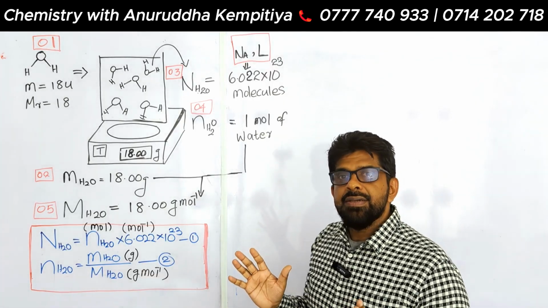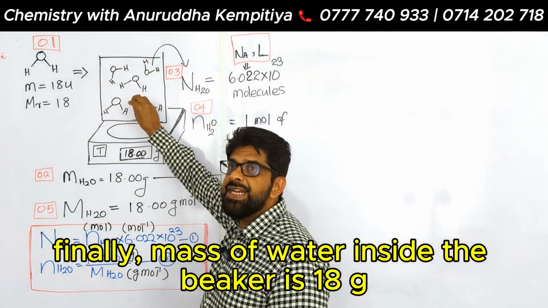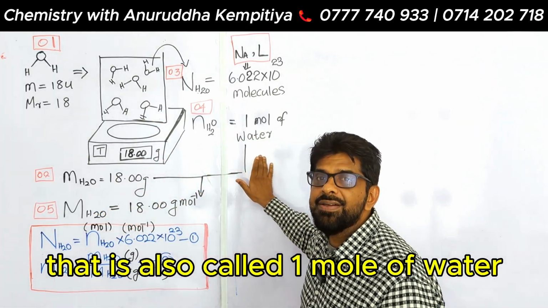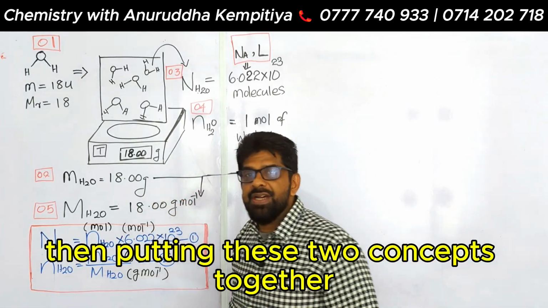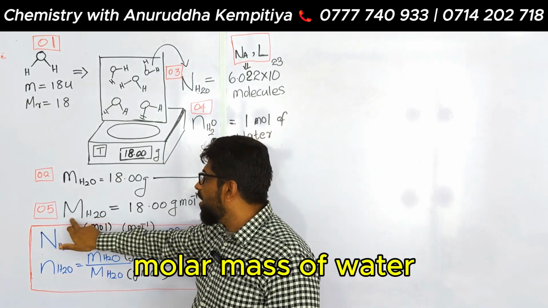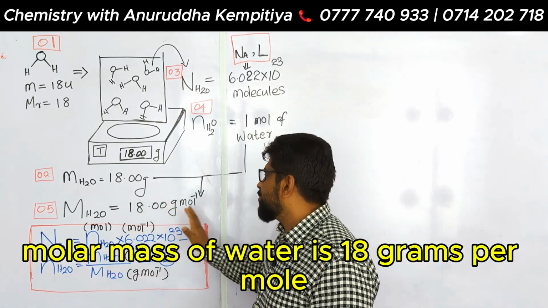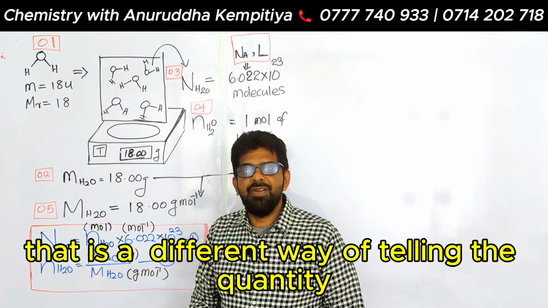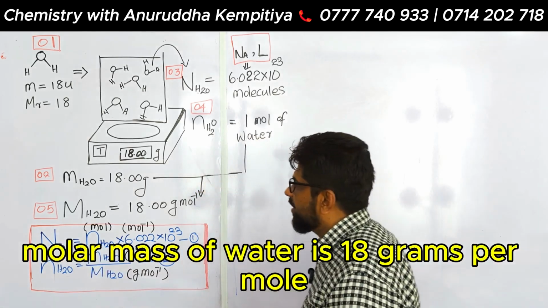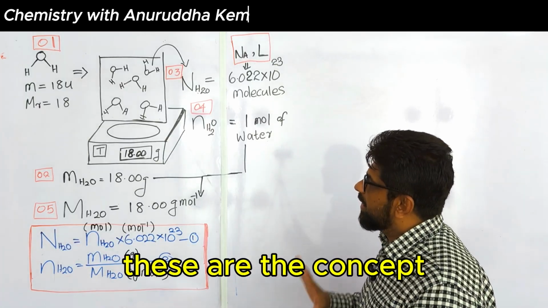Then finally, the mass of water inside the beaker is 18 grams. That is also called 1 mole of water. Then putting these two concepts together, we build up another relationship, the molar mass of water. The molar mass of water is 18 grams a mole. So that is a different way of telling the quantity. That is also a physical quantity. The molar mass of water is 18 grams per mole. Right. So these are the concepts.